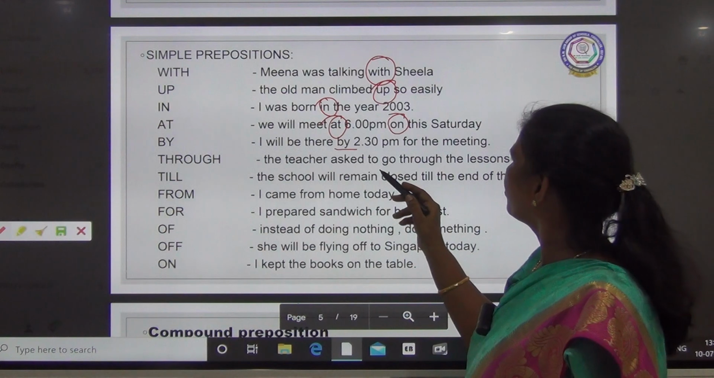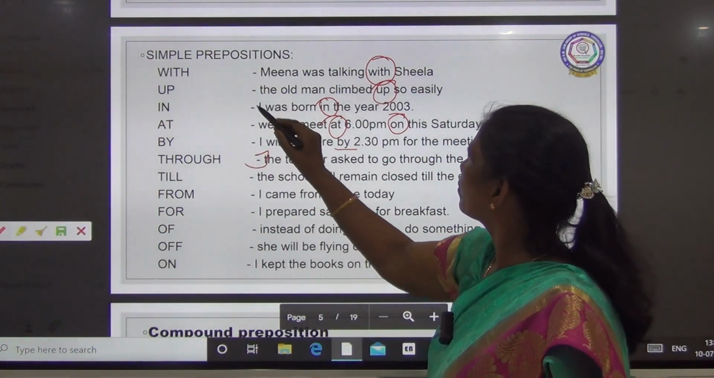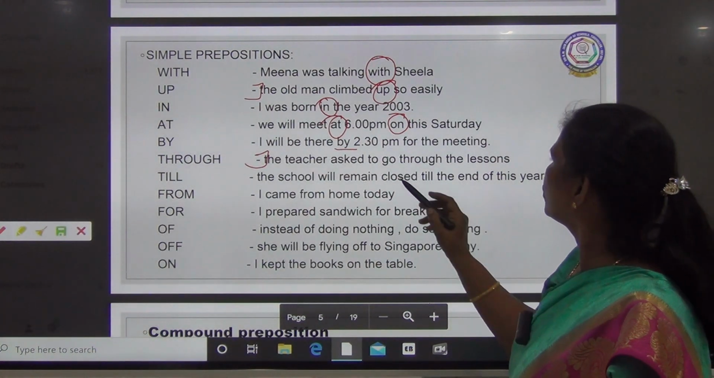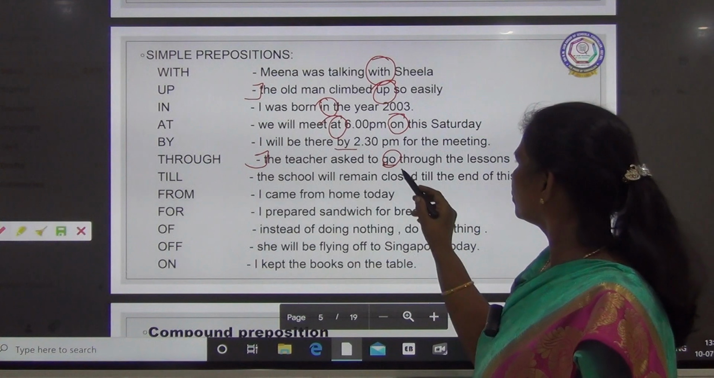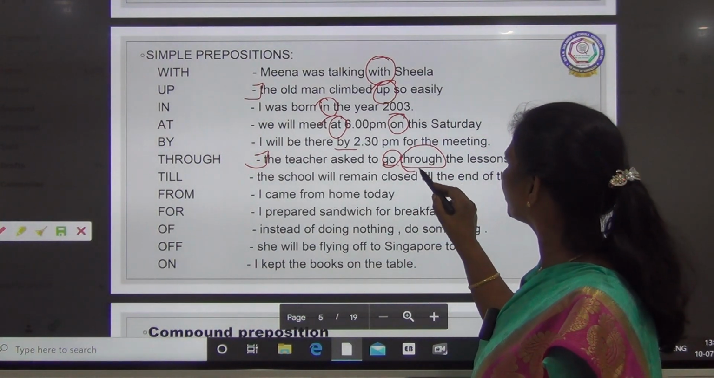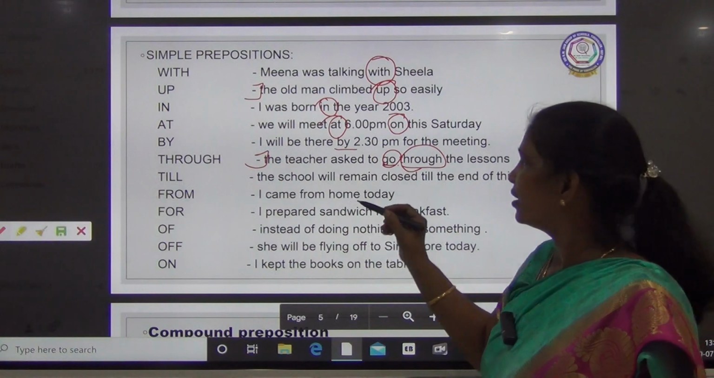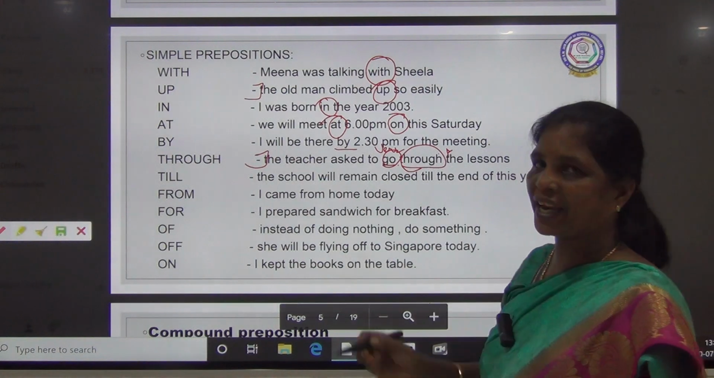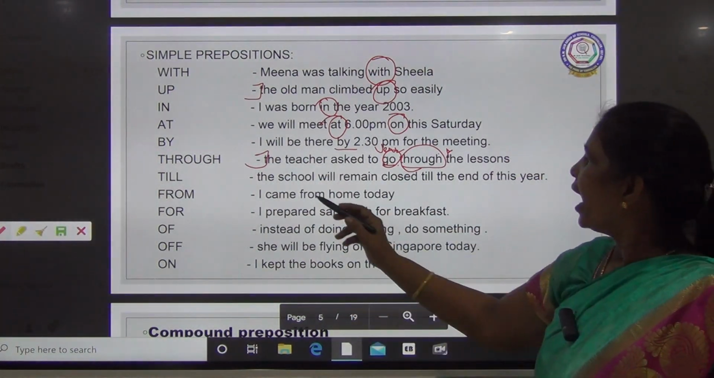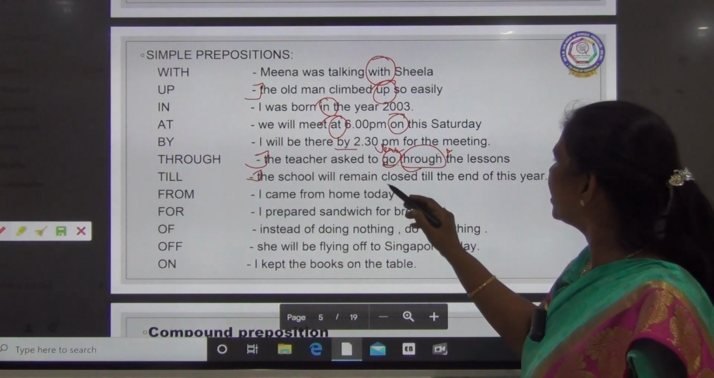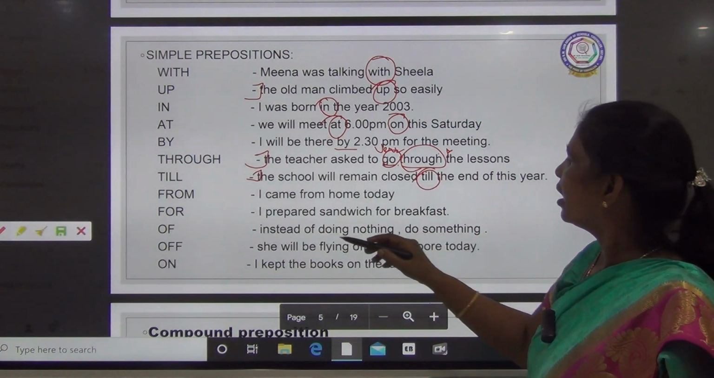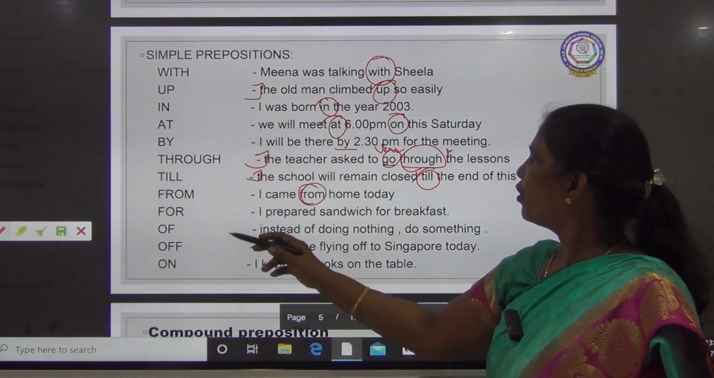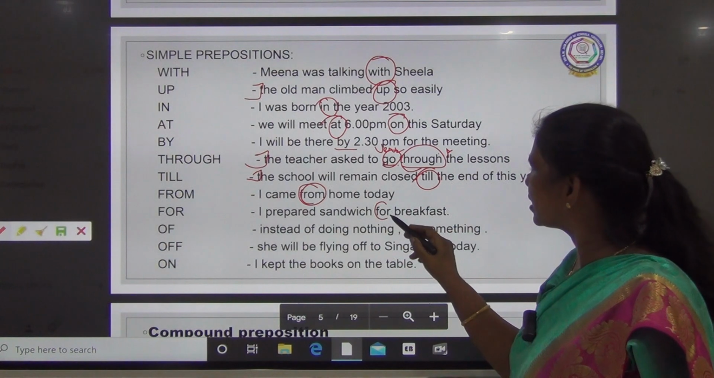Through: the teacher asked us to go through the lessons. So here, verb go, and with that this preposition, go through. So, we say it is a phrasal verb. Till: the school will remain closed till. From: I came from home, from hospital, from market. For: I prepared sandwich for breakfast.